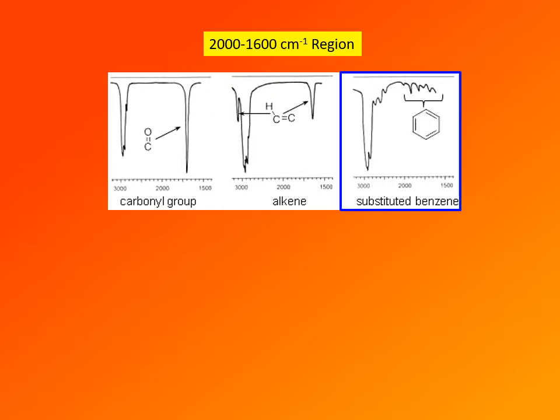Finally, the third absorption in this region is due to the aromatic ring. This is not a single absorption, it is actually composed of several, 2 to 4, absorption bands between 2000 and 1600 inverse centimeters, and all of these absorption bands are weak.